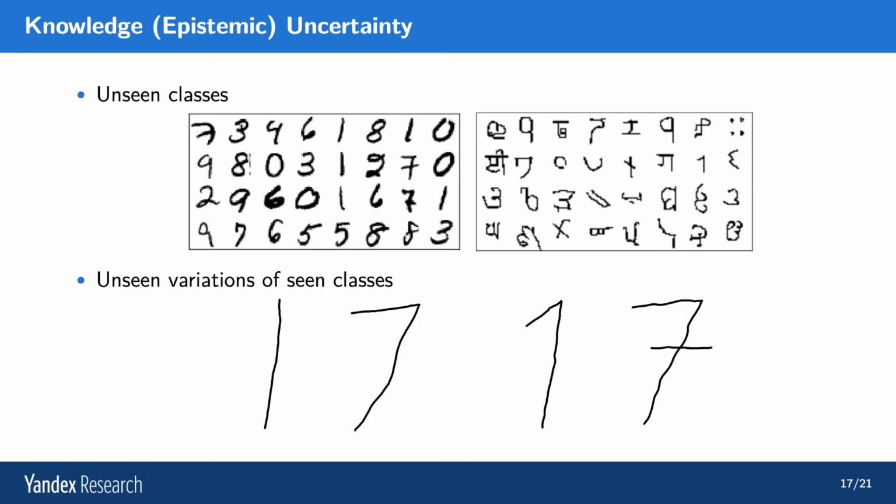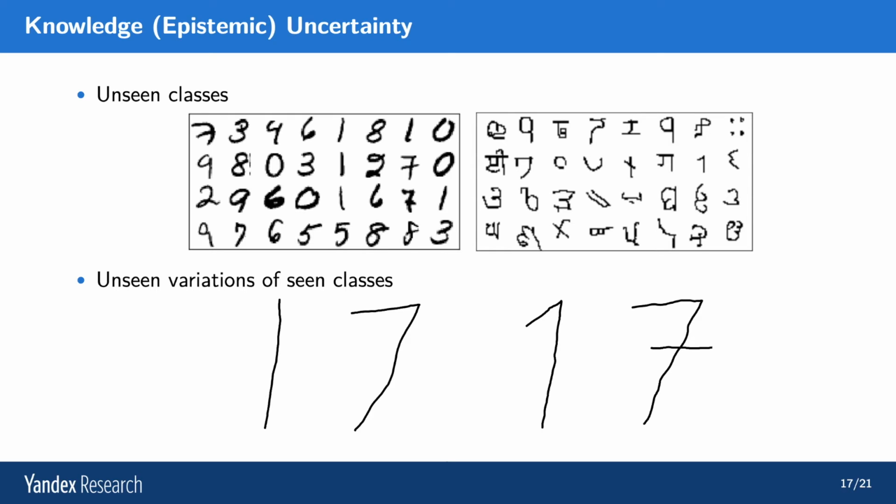A more concrete example of knowledge uncertainty is as follows. On the top, we have an example of unseen classes or new classes. On the top left, we have the MNIST dataset, which I'm sure you are all very familiar with. It covers the handwritten digits from 0 to 9. And then on the right, we have the Omniglot dataset, which covers handwritten characters from very many different alphabets.